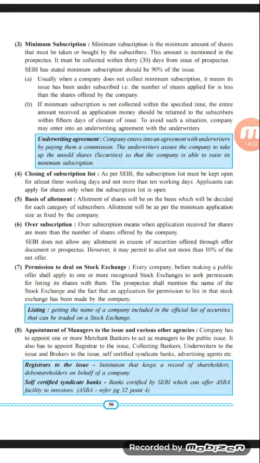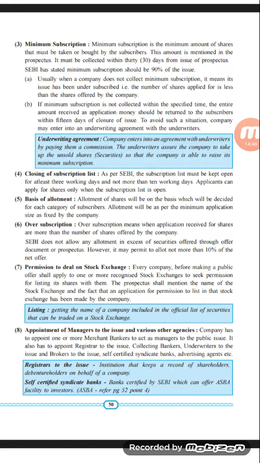As per SEBI, the subscription list must be kept open for at least 3 working days and not more than 10 working days. Applicants can apply for shares only when the subscription list is open. So accordingly, as per SEBI's guidelines, the subscription list is open for 3 days and not more than 10 working days, and accordingly applicants can apply for the shares.